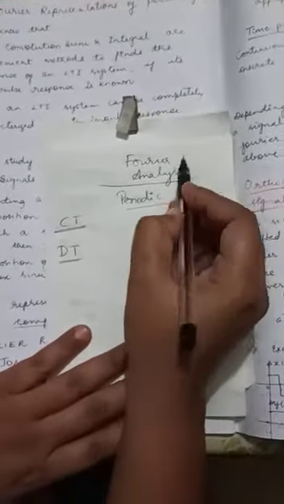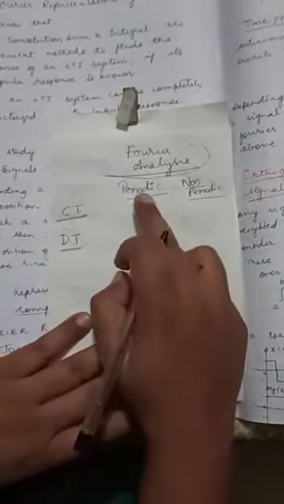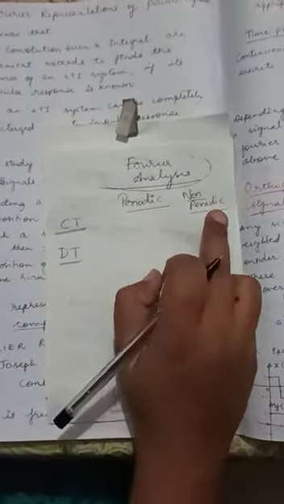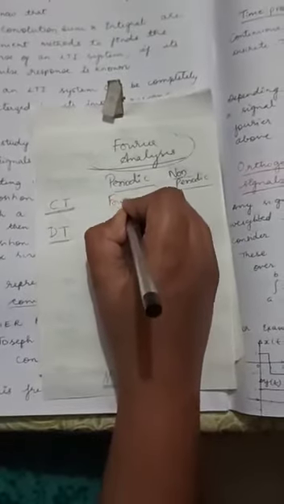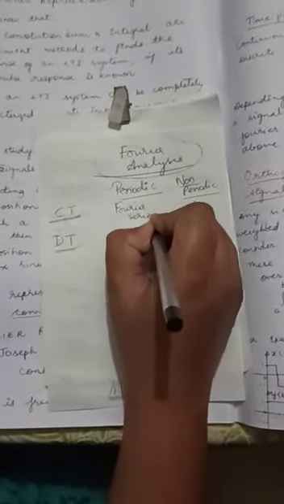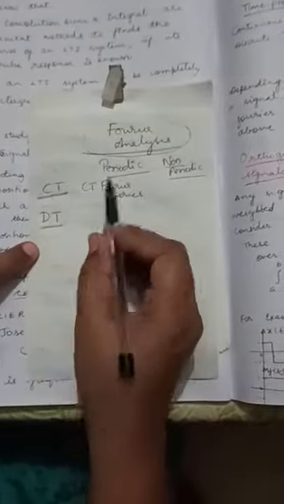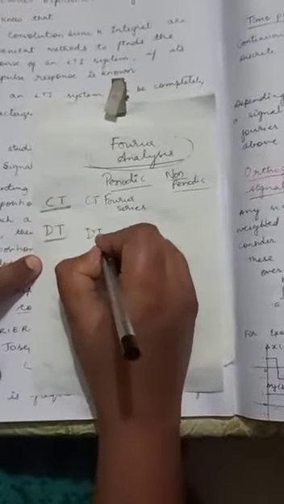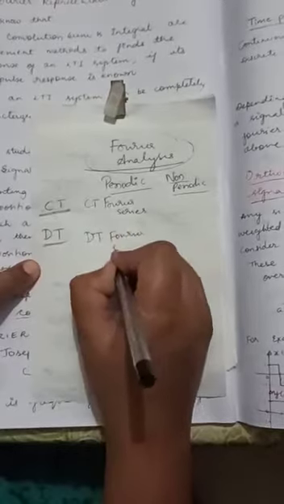Your Fourier analysis for a discrete or continuous time system can be done using the periodic and non-periodic nature. If I take a periodic continuous time signal, then that study we call just the Fourier series, or the continuous time Fourier series. And if it is a discrete time periodic signal, it is the discrete time Fourier series.